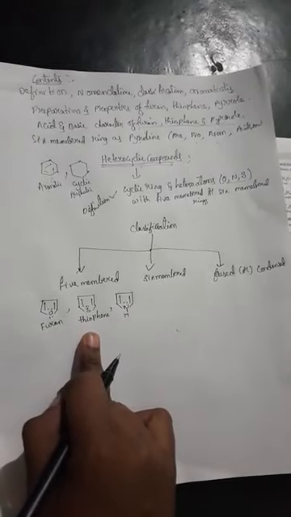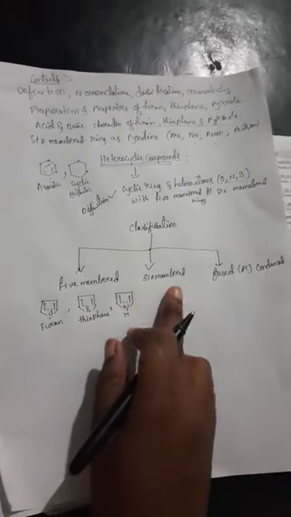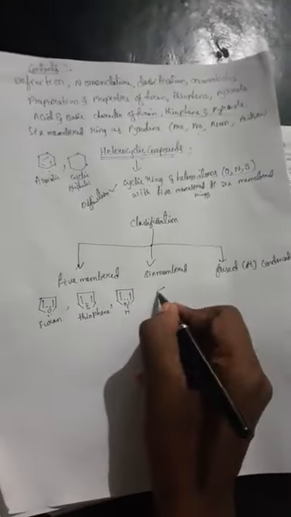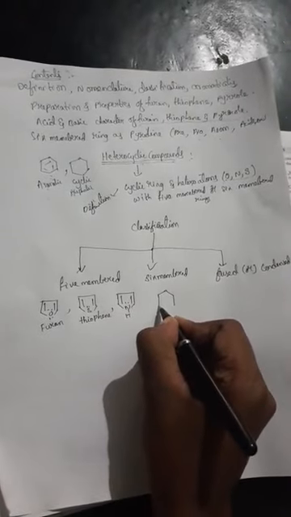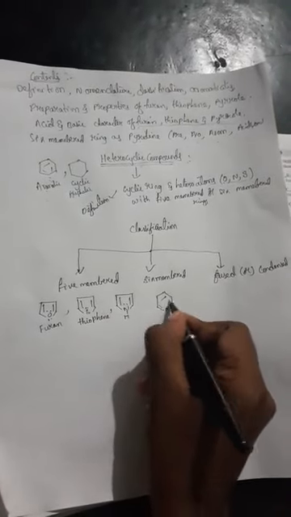Okay, these are the examples of the 5-membered. And coming to 6-membered, we will be having the example pyridine.